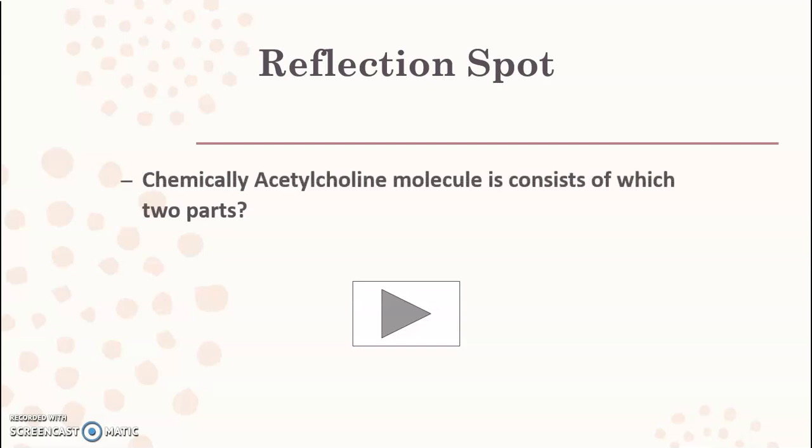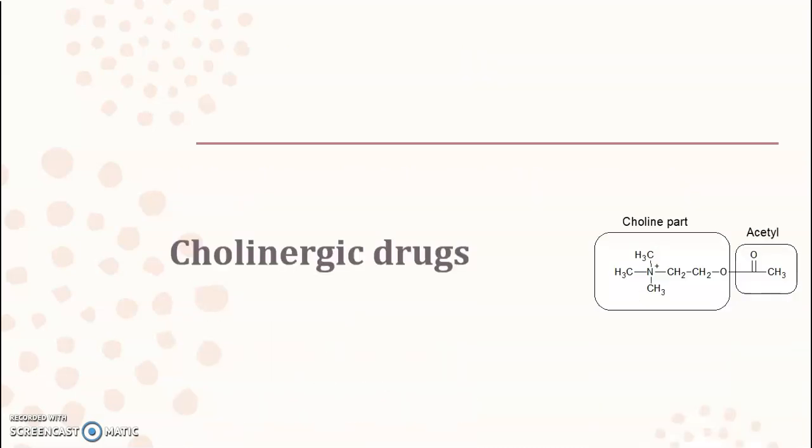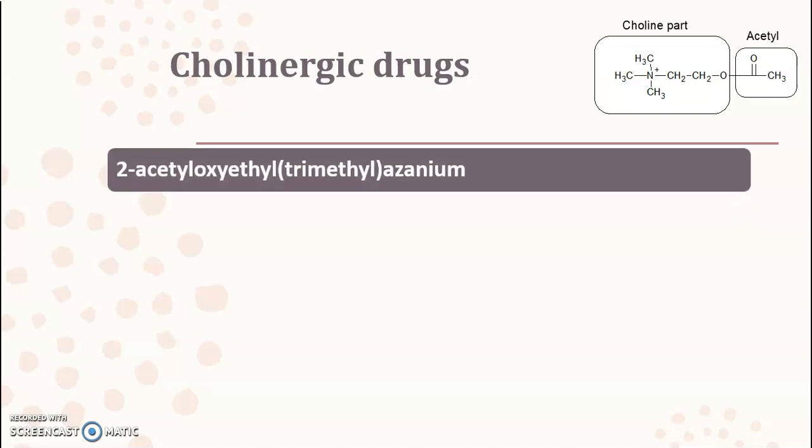Now, chemically, acetylcholine molecule is consisting of two parts. One is the acetyl group and the other one is the choline molecule. So how, that we will see in the pharmacological actions that are produced by the acetylcholine. Now this is the structure of the acetylcholine. Already we have seen, for SAR purpose we have divided this structure into three parts for our better understanding, but actually chemically acetylcholine molecule is consisting of a choline molecule, which is one part, and acetyl group as a second part. Chemical name of this acetylcholine is